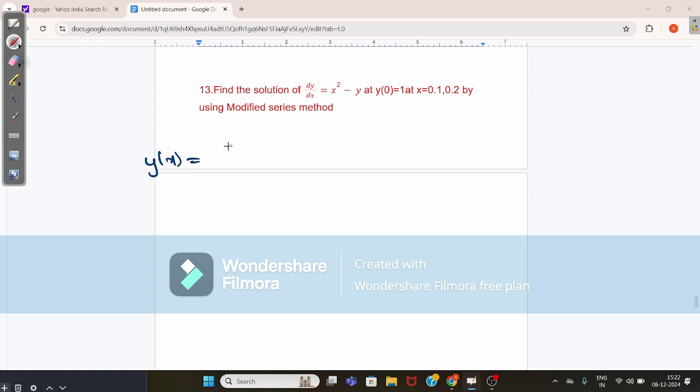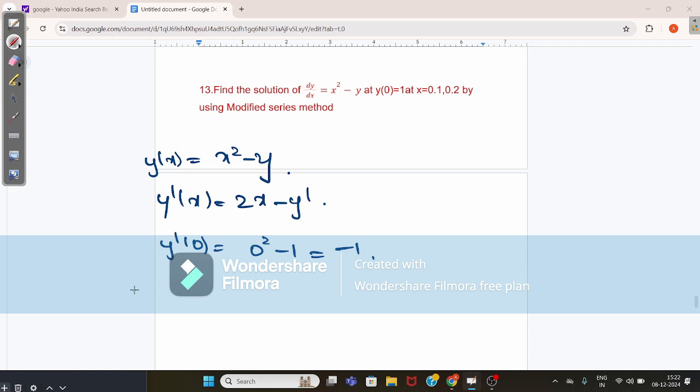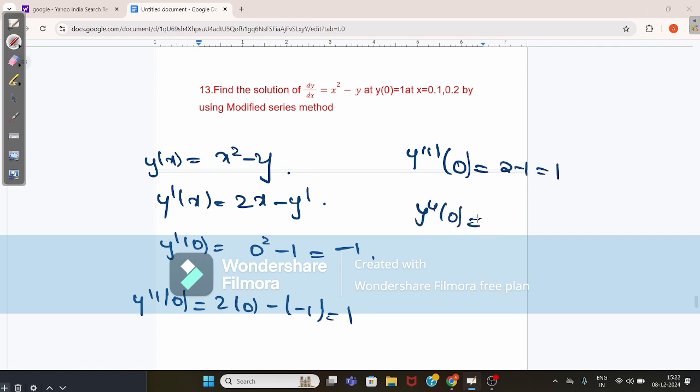Y dash of x gives the value x square minus y. So y dash of x gives 2x minus y dash of 0 square minus 1, which is equal to minus 1. Y double dash of 0 gives the value 2 into 0 minus of minus 1, which gives the value 1. Y triple dash of 0 gives the value 2 into minus 1. Y 4 dash of x gives the value minus y triple dash of x, which is equal to y 4 of 0 minus 1.